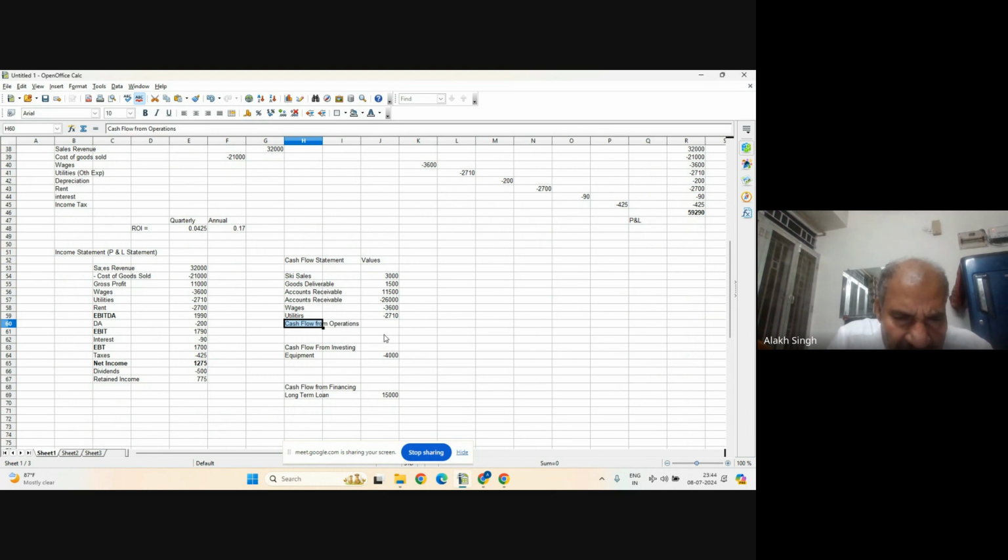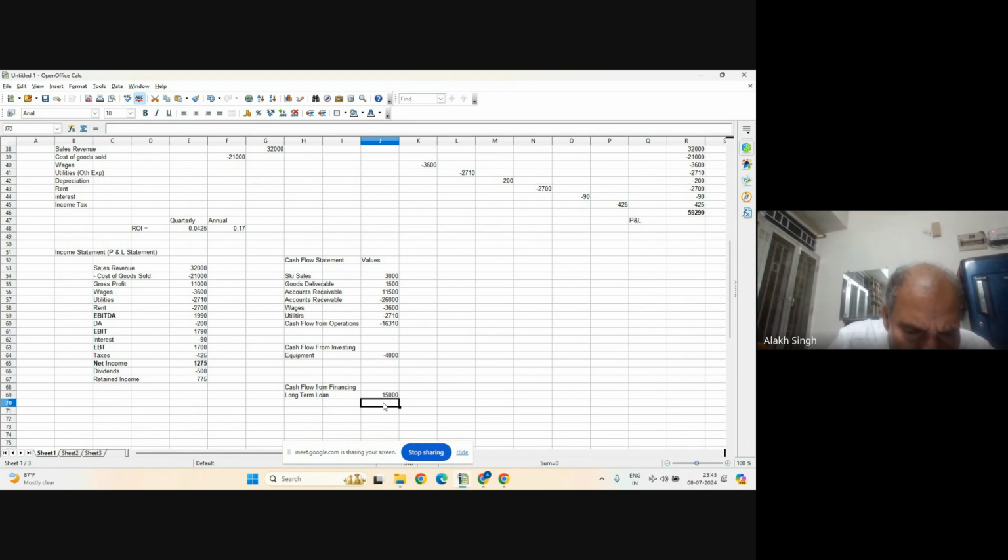Cash flow from operations equals the sum within brackets from here to here, and I enter. So from operations, the company was a net loser of cash, minus 16,310. Then from equipment also it was a loser of cash. And then I come here with 15,000.